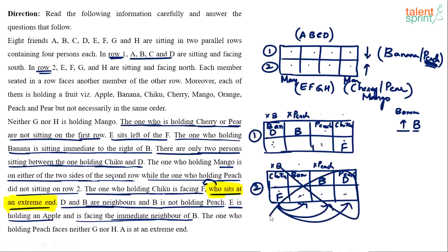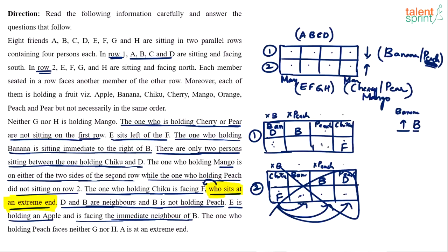We don't have to worry about case 2 now. We don't have to go ahead with case 2. E has to be on the left of F. Left of F will be any one of these three positions. So case 2 is eliminated now. Only case 1 is left and we shall deal with it. We'll try to fix the gaps. So E sits on the left of F. That point helped us eliminate case 2.